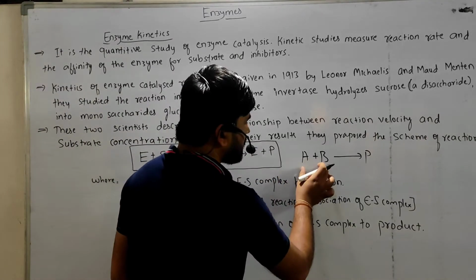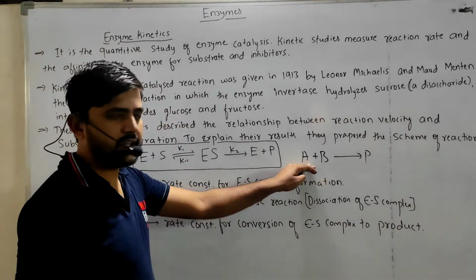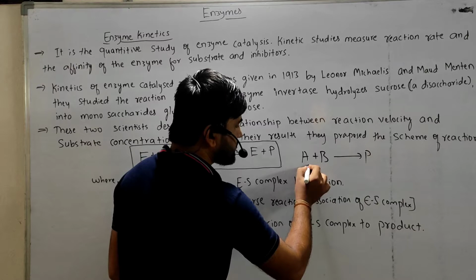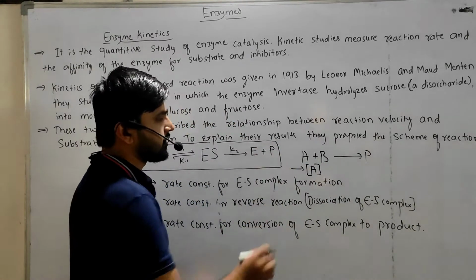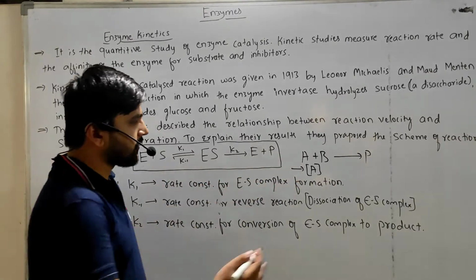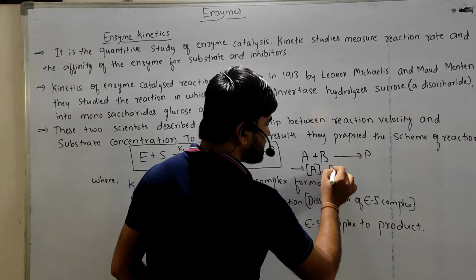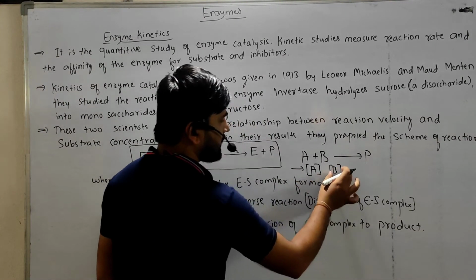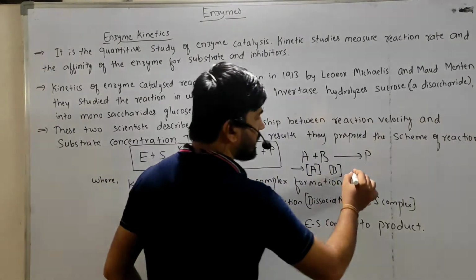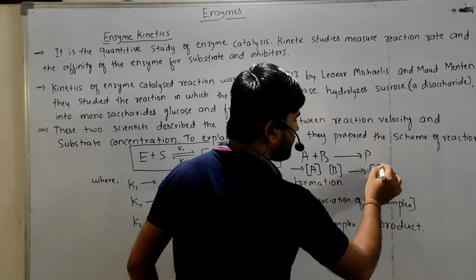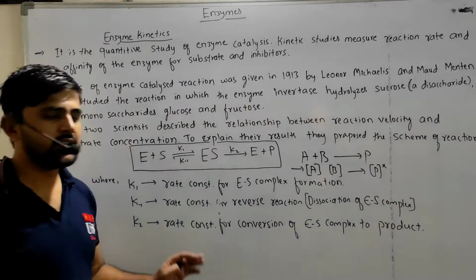So for example, if we express the concentration of A, it is expressed in a square bracket, [A], which is nothing but the concentration of A. Similarly, the concentration of B is [B] in square bracket. And for the product, we have the concentration of product, which we will not consider much here.